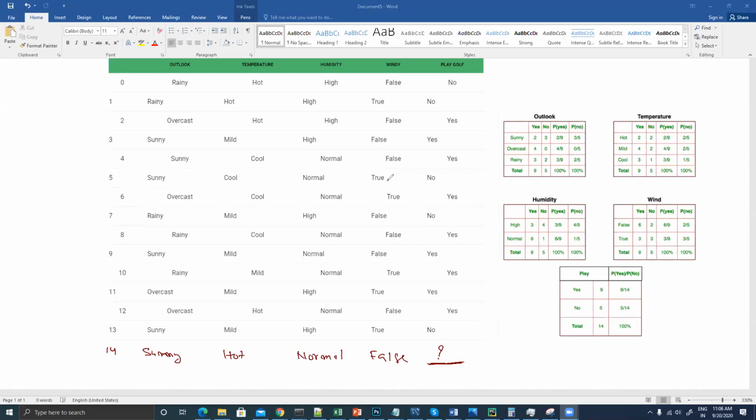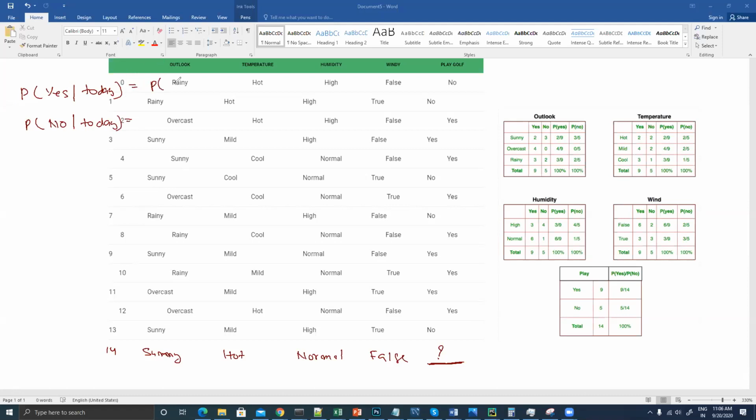So see, what you have to find out is the probability of yes based on today's condition, or the probability of no based on today's condition. So this is what you have to find out.